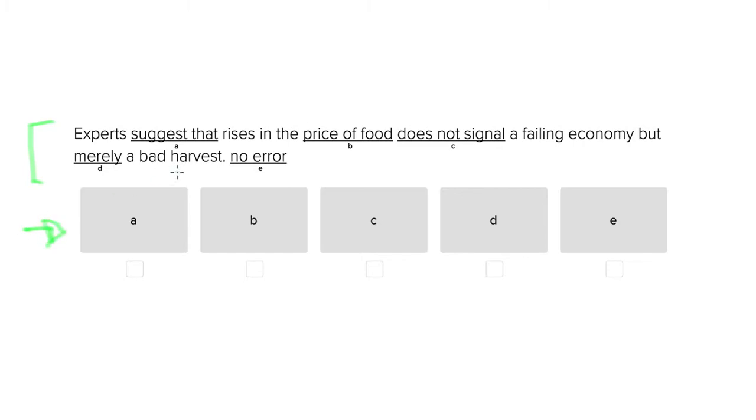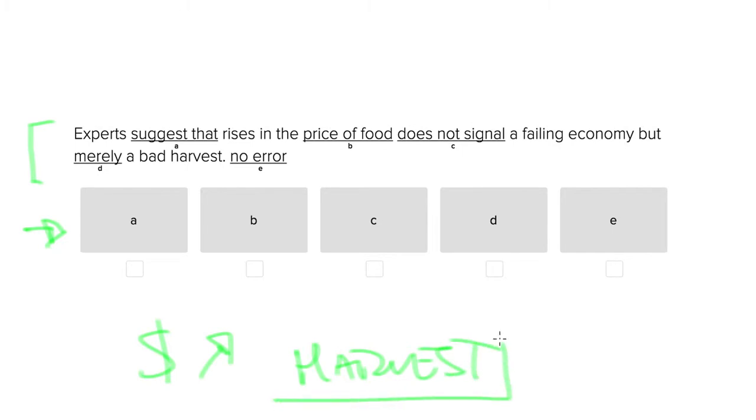Let's do it together. Experts suggest that rises in the price of food does not signal a failing economy, but merely a bad harvest. So the idea here is that if food becomes more expensive, we're not talking about the entirety of the economy being bad, simply that the harvest was bad. So let's go ahead and consider the answer choices.